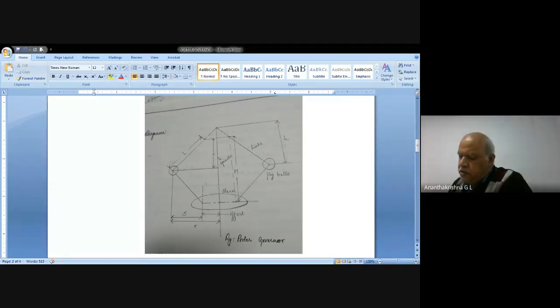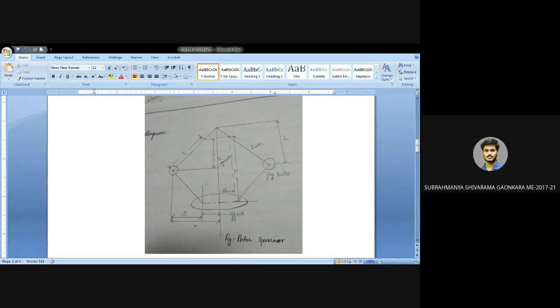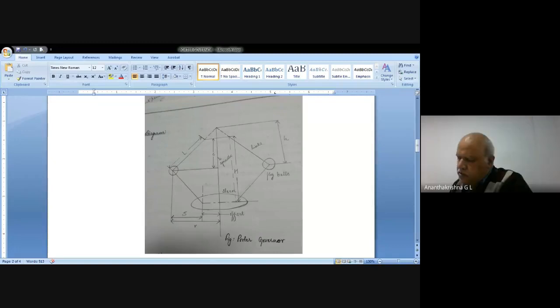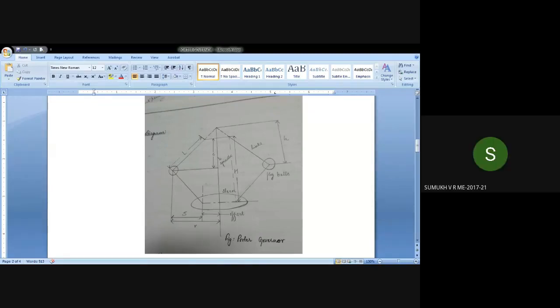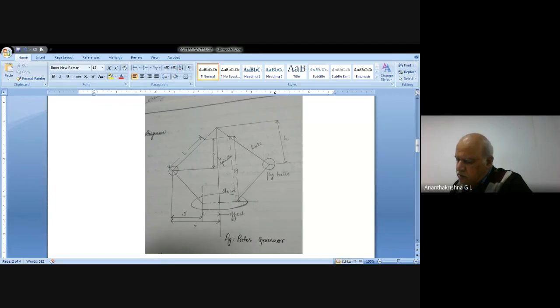Shobit, Siddharth Shankar, Siddharth Sridhar, Subramanya Gaonkar, Sumukh VR, Rohan T. I think you are present. Anyway, doesn't matter.